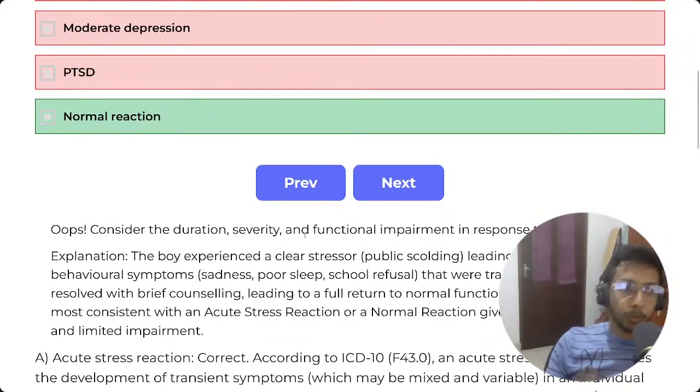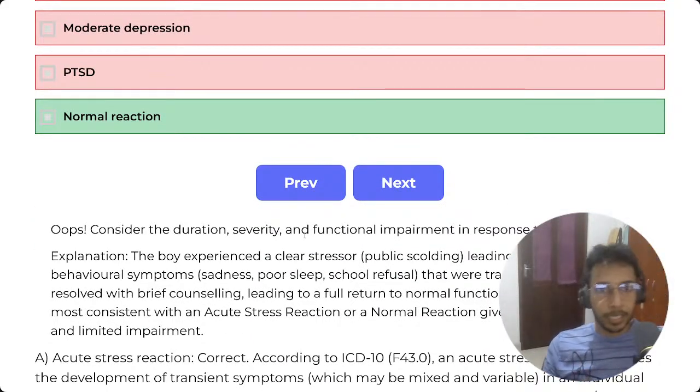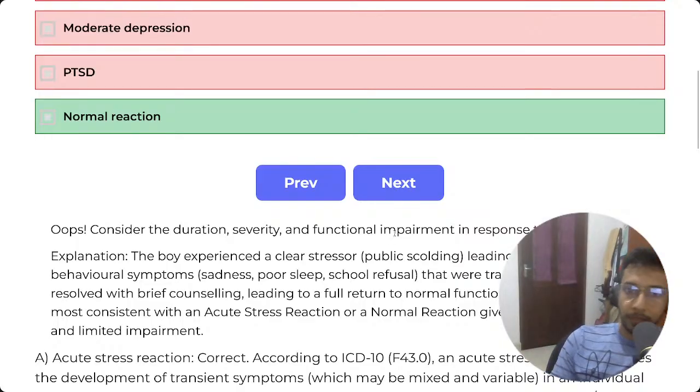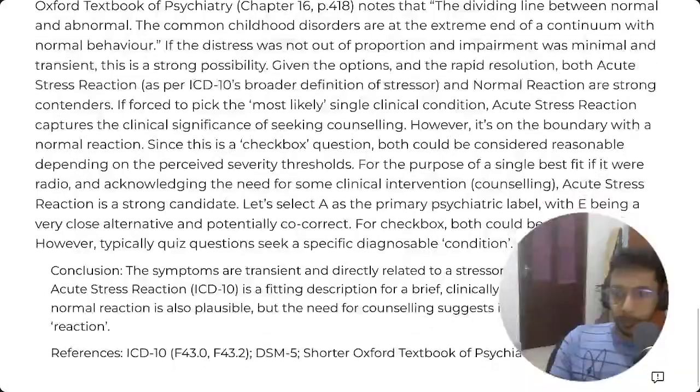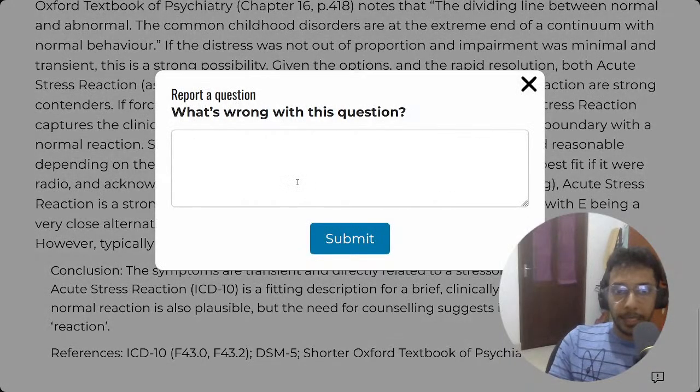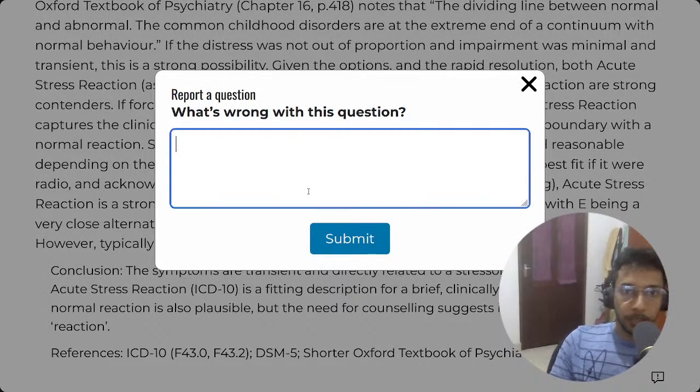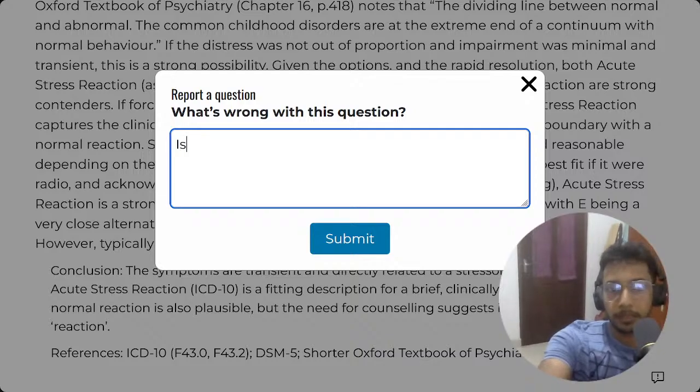So yeah, if you have an issue with a question, if it's wrong, or if you feel something needs to be fixed in the question, you can go to the bottom. There's a window to report the question. When you click that, it asks you what's wrong with the question. So I can say it's an SBA.